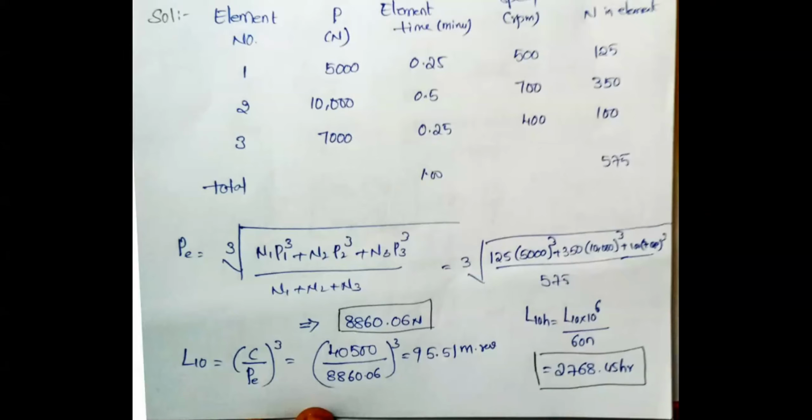You are not supposed to apply it for a single cycle, single load, single time, single speed. Already I mentioned in the given note and formula that whenever you have different loading conditions, you have to convert into an equivalent loading condition. Always we bother about the equivalent load. Whatever loads and speeds act on your bearing, total loads and total speeds we will consider. Then you will observe the second problem easily.